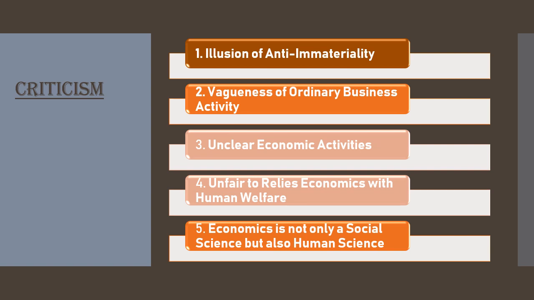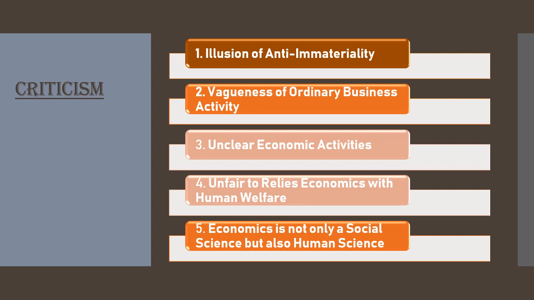The next point is that economics is not only a social science but also a human science. Professor Marshall has restricted the field of economics by calling it only a social science. As I told you, Marshall considered economics a social science. On the contrary, Professor Robbins expressed his view that economics is a human science whose basic rules apply to an insane miser in the same manner as they apply to all persons living in society. So Robbins said that economics is not only a social science but also a human science.